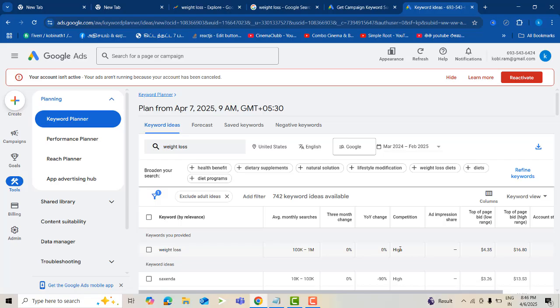So when you are writing articles, there are many students who tell us that they want to get a low competition keyword.